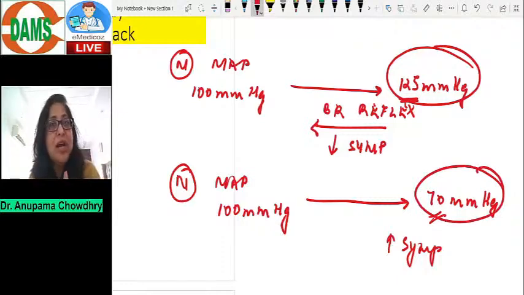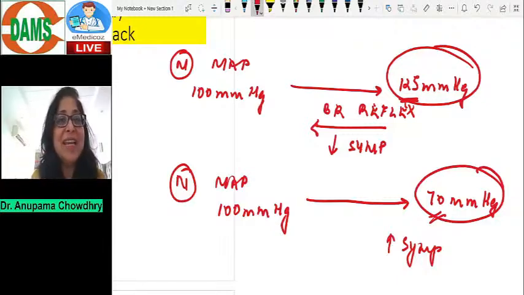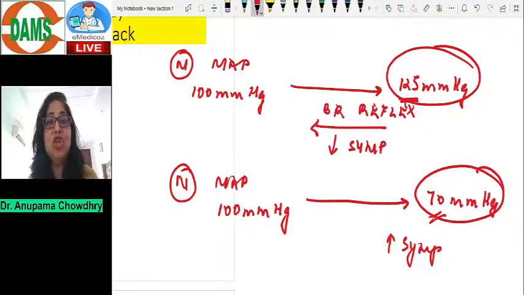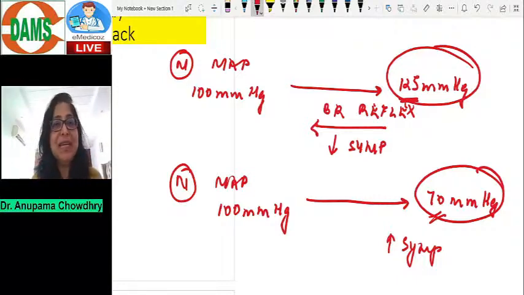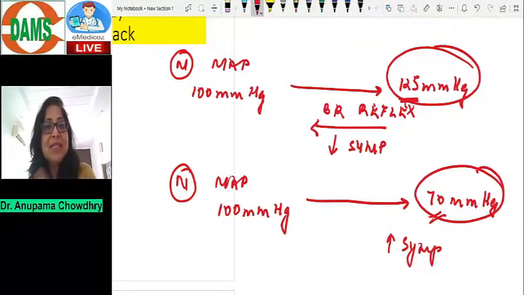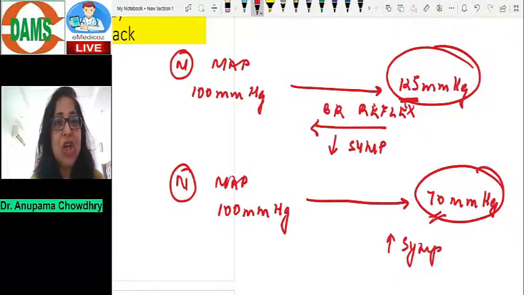This is also a negative feedback. Wherever there is a reversal of the initiating stimulus, it is known as a negative feedback mechanism. Both of these examples come under negative feedback. In both these examples, there was a reversal of the initiating stimulus. And like I said, these negative feedback mechanisms are stabilizing. They help to maintain homeostasis. They help to maintain nearly constant conditions inside the body.